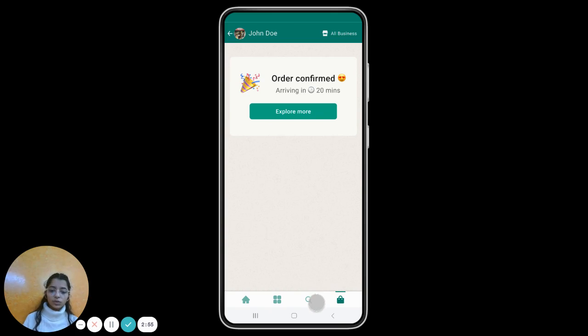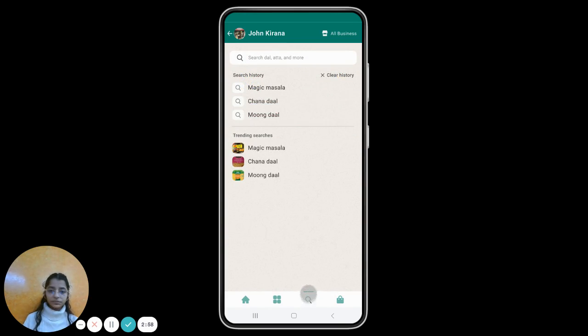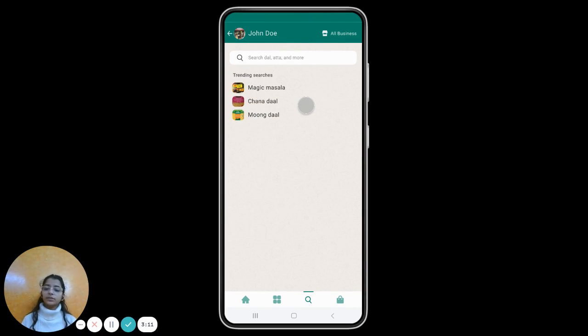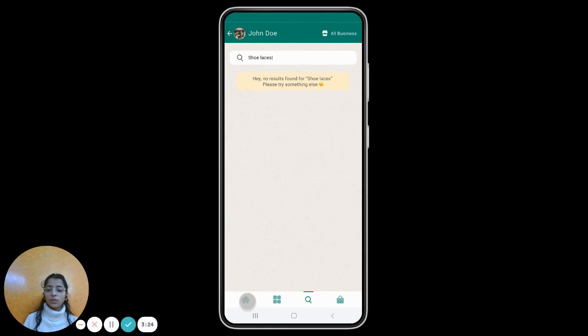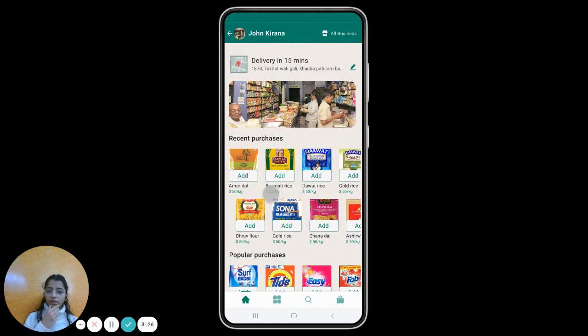Now we explore our search section. So this is our history, what we have searched earlier, and these are the trending searches, what the maximum users have searched. So we clear our history, and there would be a case when what the user searches is not there. It cannot be found. So this is that case, no result found for shoelaces. So now we go back to our home screen.